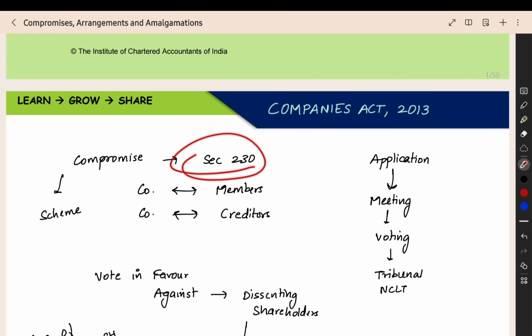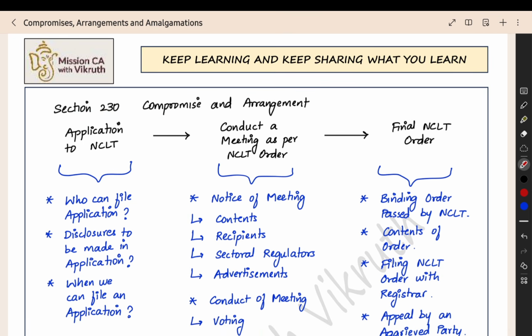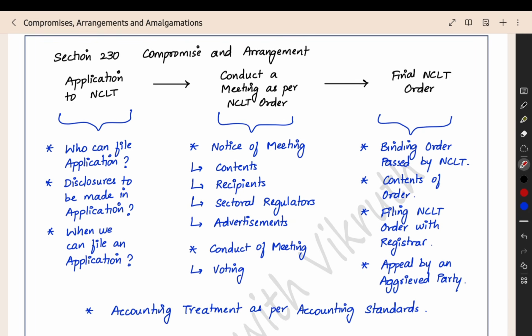For section number 230, I have given you an overview. Now we can see it in detail. This is a bird's eye view of section number 230. We saw that it is a compromise. It will happen between the company and creditors or the company and members. Members means shareholders. Now, you have to make an application to the NCLT. We will conduct a meeting. In that meeting, we will do the voting. After that, the final NCLT order will come. We have to implement the order.